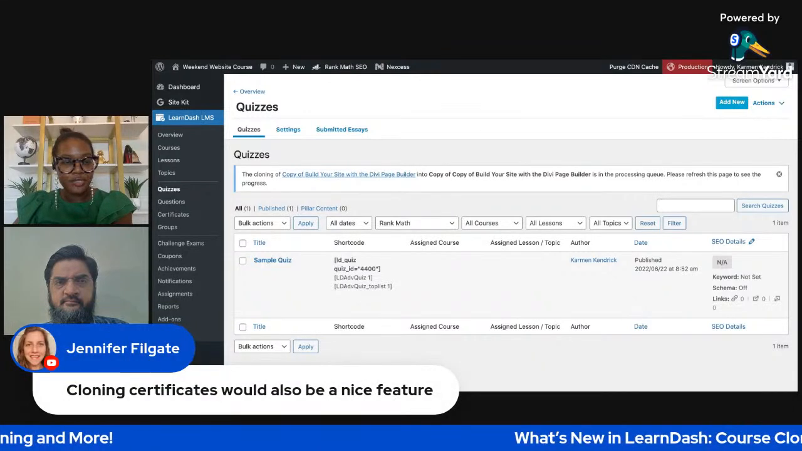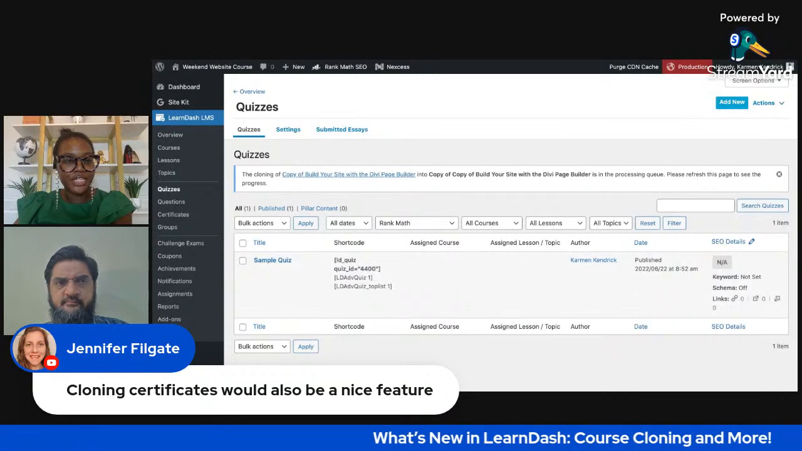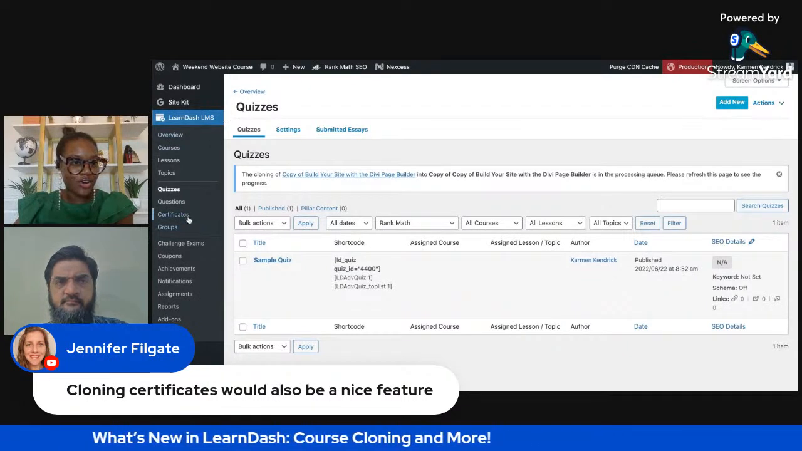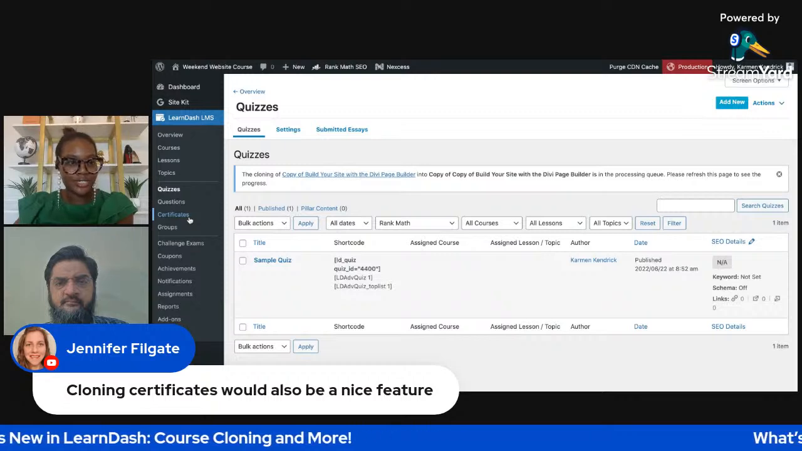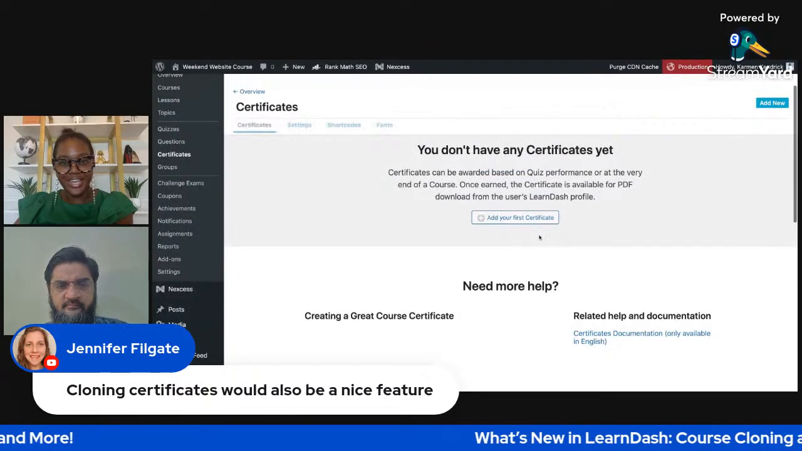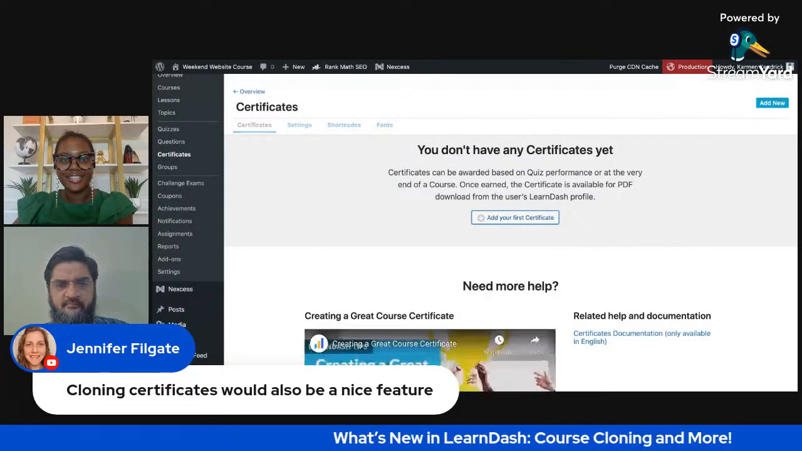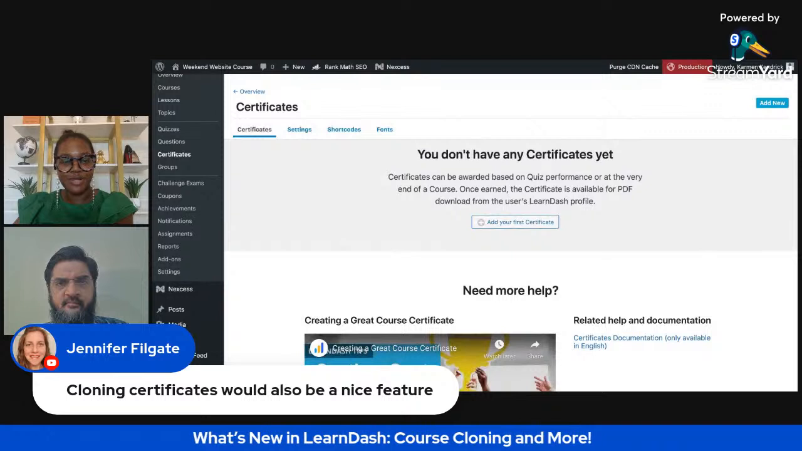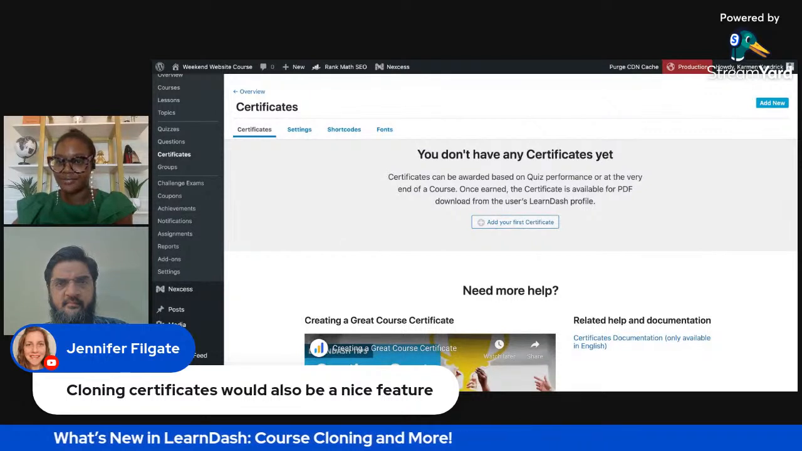All right, so Jennifer just brought up the point that cloning certificates would also be a nice feature. That would be nice. I don't think that's already in here, but I'll just double check to see. I don't actually have a certificate on this site yet, so I can definitely look into that at some other point. So that makes sense.